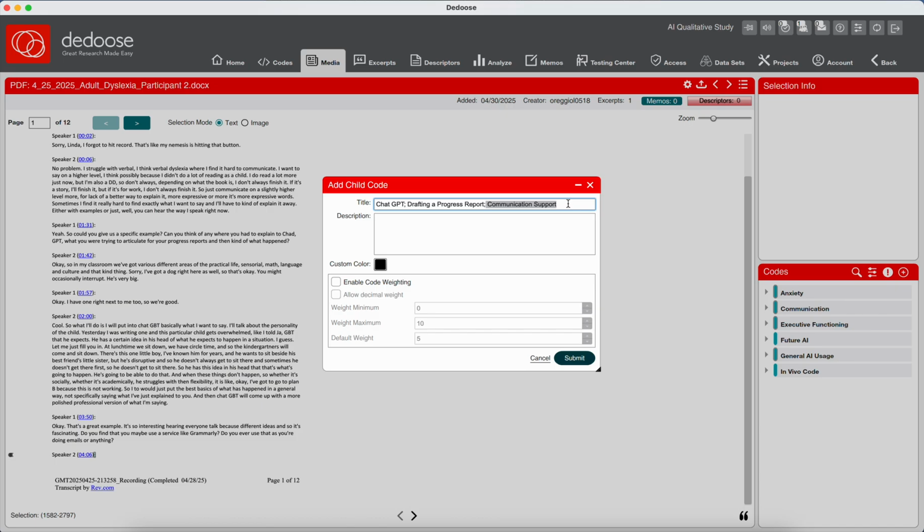And then I want to know how does it fit into the scheme of my bucket. And so here it's really just communication support. And then the description is really just for me to kind of connect the dots. So I've come up with these hashtags, but in a month when I might be doing these transcriptions and trying to find the things and the trends, I may not remember this stuff. And so this is not a memo, but this is the opportunity to really just give some more specific information of what has been done to jog my memory.